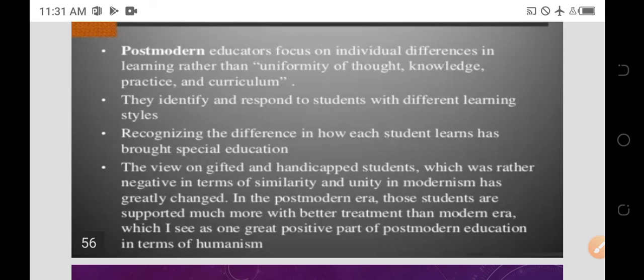So here, the postmodern educator focuses on individual differences in learning rather than uniformity of thought, knowledge, practice, and curriculum. They identify and respond to students with different learning styles, recognizing the difference in how each student learns, which has brought special education. These are the things related to the Western philosophy of education.